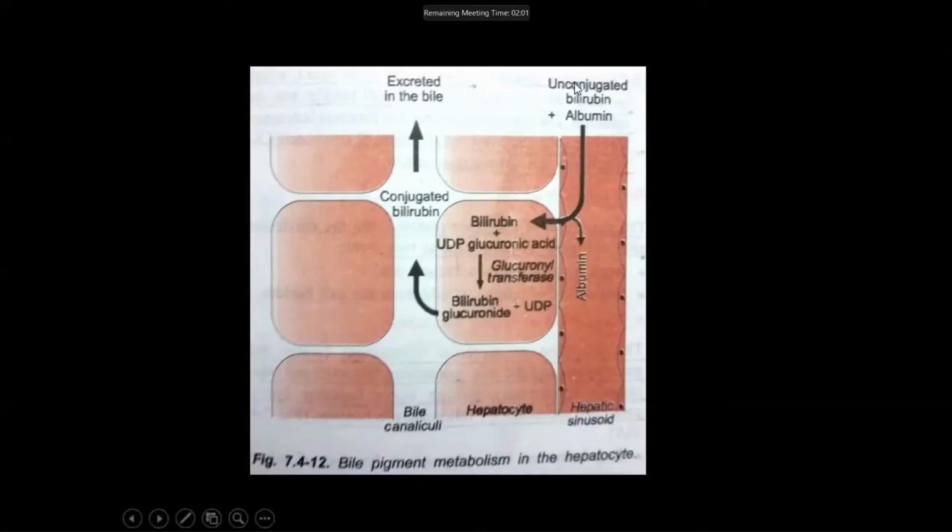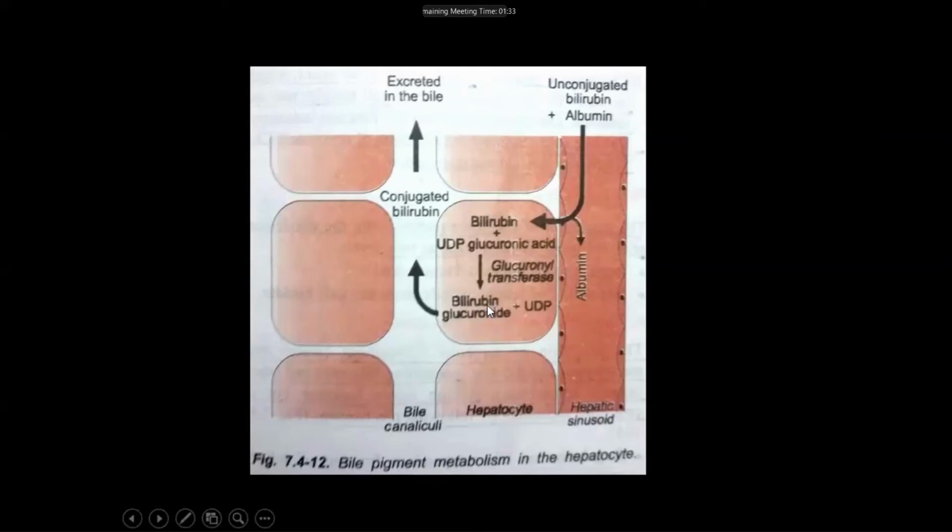Again, unconjugated bilirubin is not water soluble, and it combines with the albumin in the blood. When it reaches the hepatocytes, the hepatocyte will take the unconjugated bilirubin and leave the albumin in the blood. This unconjugated bilirubin is conjugated with UDP glucuronic acid to form the conjugated bilirubin, that is bilirubin glucuronide or bilirubin diglucuronide.